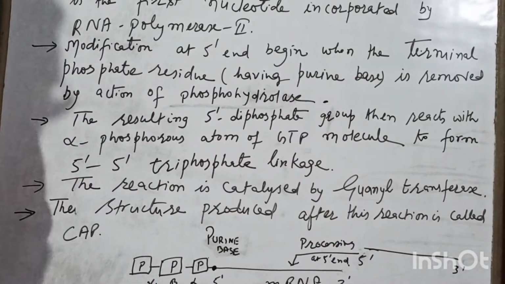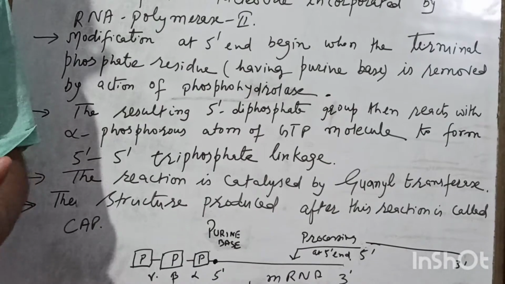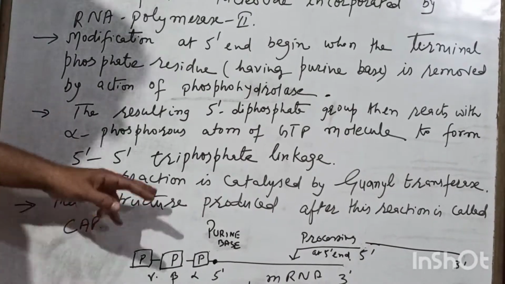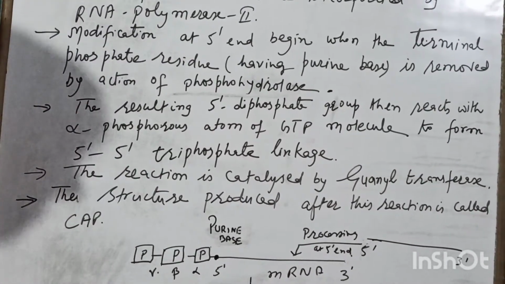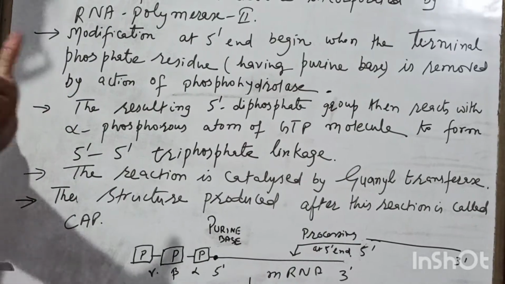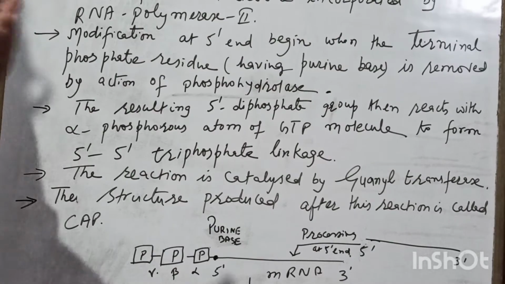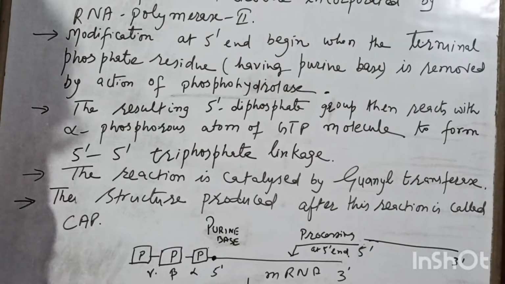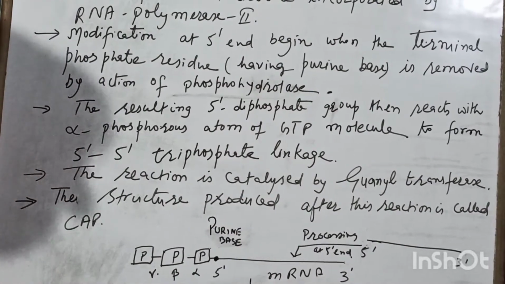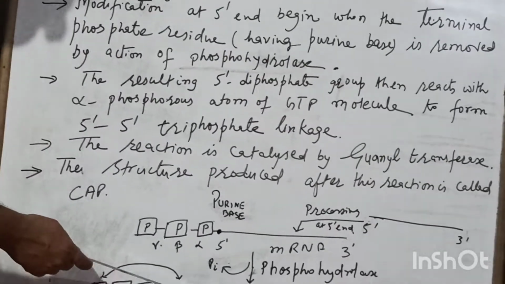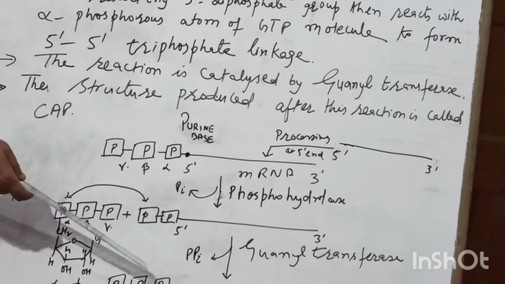It leads to a 5' triphosphate linkage, and overall this reaction leads to the formation of a structure that is called the cap. Now let us see the figure and the steps. If you see the steps, it will be clear.